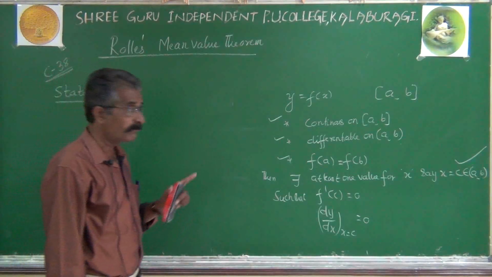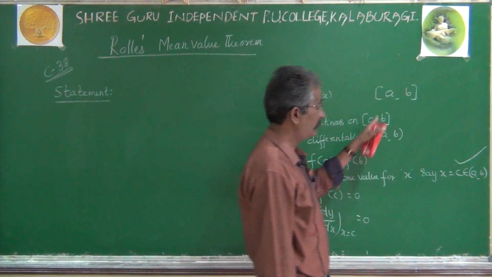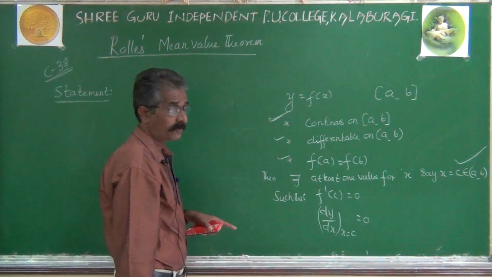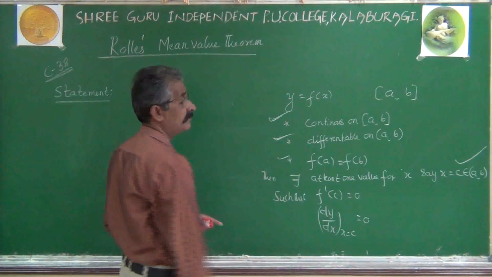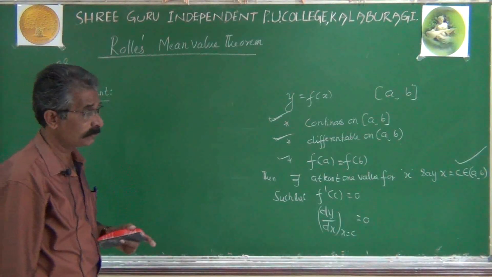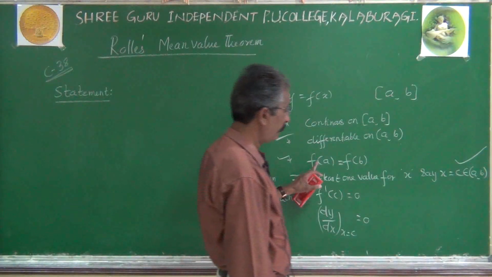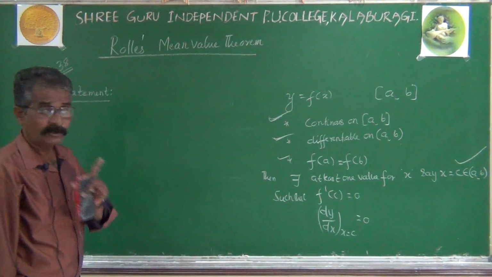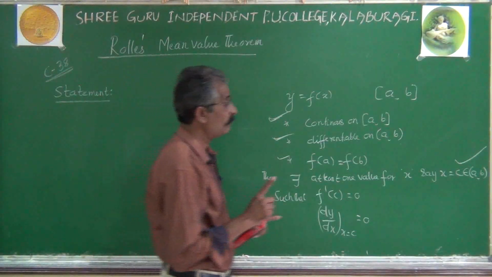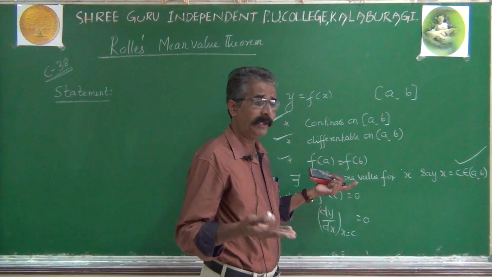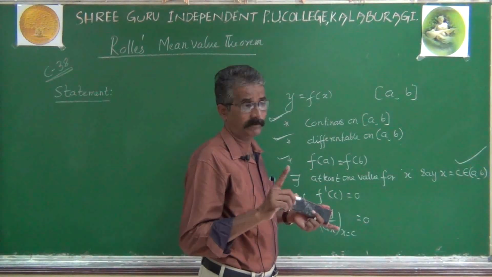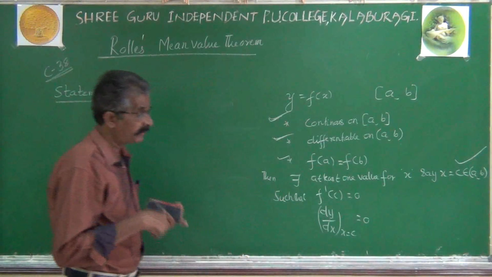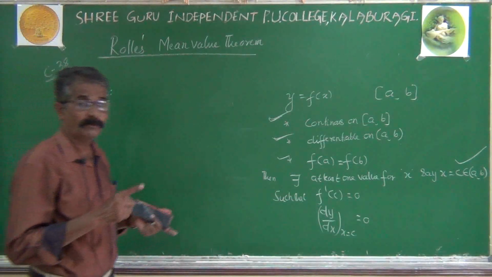So Rolle's theorem simply asserts that any function satisfying these conditions, first condition continuity on the closed interval AB, second condition differentiability on the open interval AB, third condition f of a equal to f of b. If this holds, then you will get minimum one value for x. Maximum may be any number of values. Minimum 1. There may be 2, there may be 3, there may be 4.